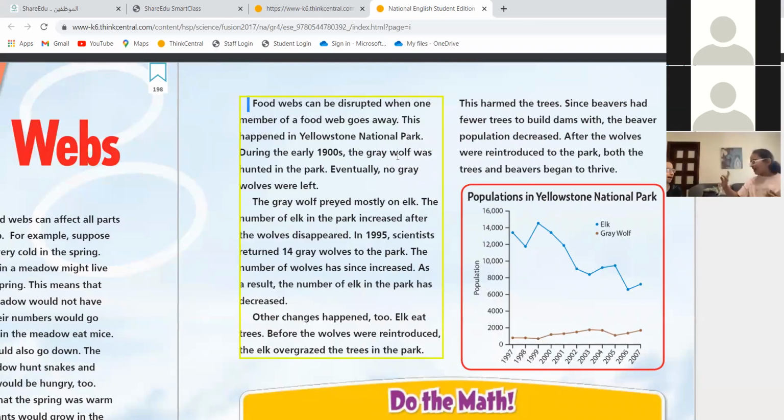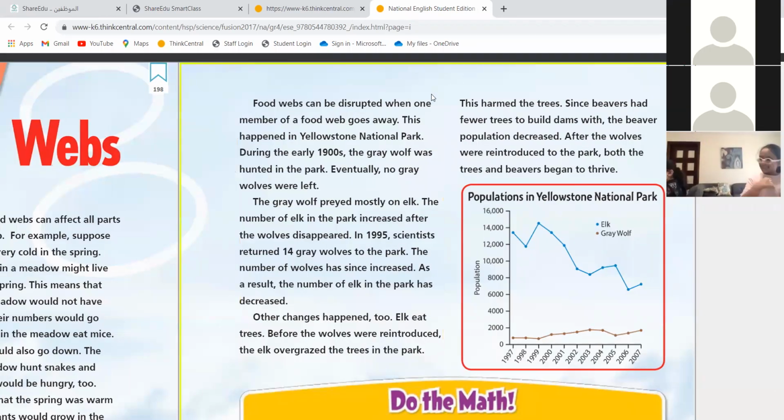Over here. Food webs can be disrupted when one member of the food web goes away. This happened in Yellowstone National Park during the early 90s. The gray wolf was hunted in the park. Eventually, no gray wolves were left.